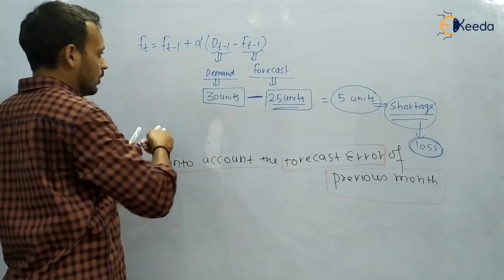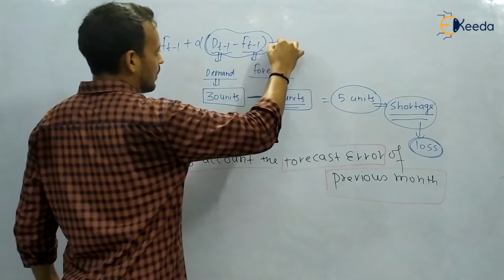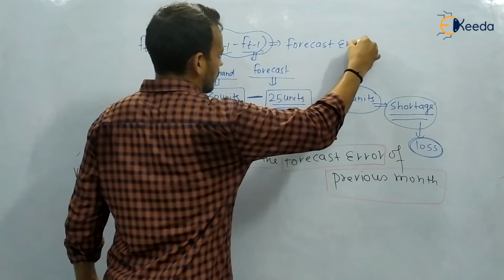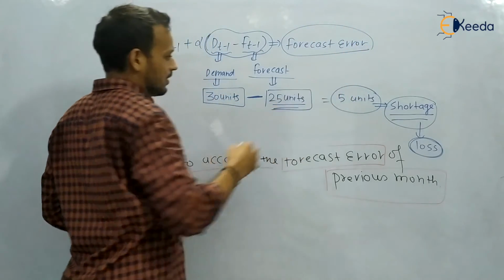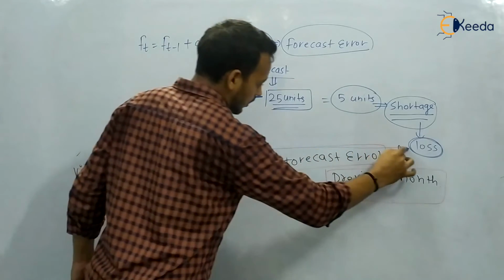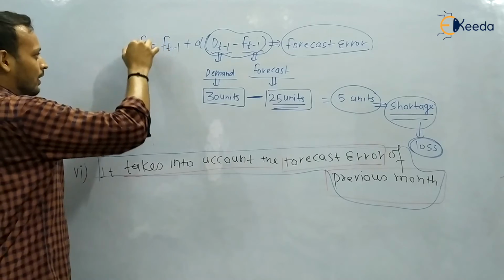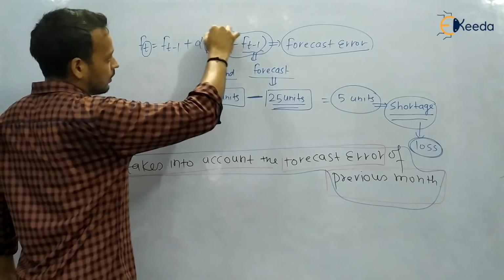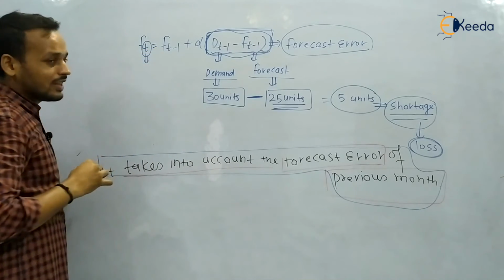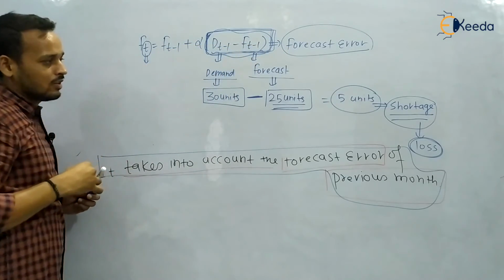It means this is the error. You can say that dt minus 1 minus ft minus 1 is basically the forecast error. That's why I've said that it takes into account the forecast error of the previous month or previous period. You are calculating the forecast for the tth period and you are carrying forward the error of the previous month.